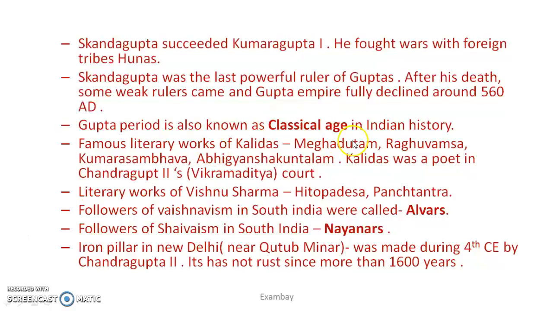The Gupta period is also known as the classical age in Indian history. Kalidas, who was an important poet in the reign of Chandragupta II, wrote some very important plays and epics. Meghdutam was one of them, Raghuvansha, Kumar Sambhava, Abhigyan Shakuntalam. You have to remember these names. It may be asked who wrote Abhigyan Shakuntalam, or they will give you 4 options and ask which of the following is a literary work of Kalidas. So you have to remember this.